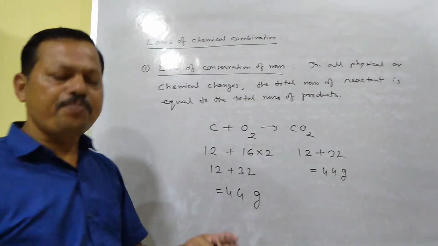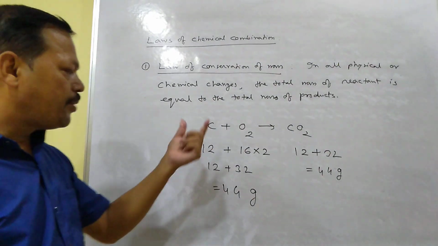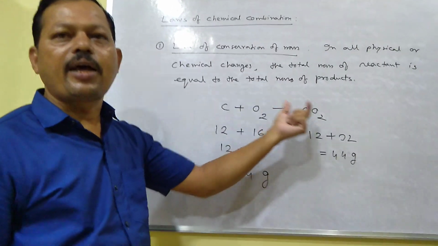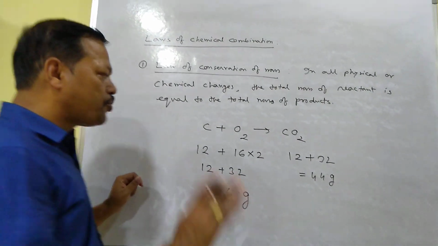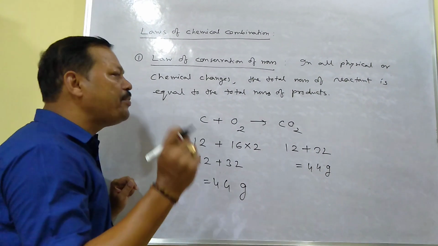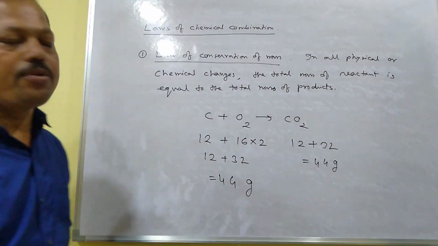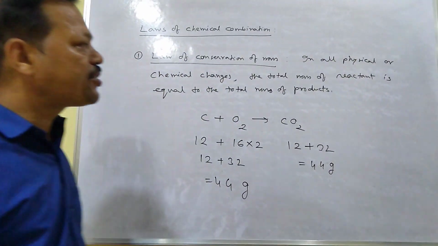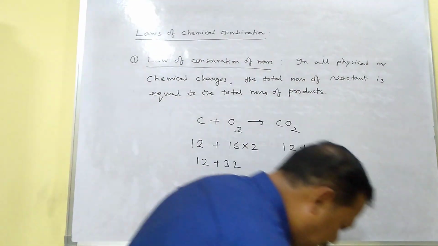According to this law, mass can neither be created nor be destroyed. Similarly, you can say matter cannot be created and it cannot be destroyed either. So this is one of the laws. When a chemical reaction takes place, the mass of reactants should be equal to the mass of products in all chemical reactions, and not only in chemical reactions, in physical changes also the mass of reactants should be equal to the mass of products.